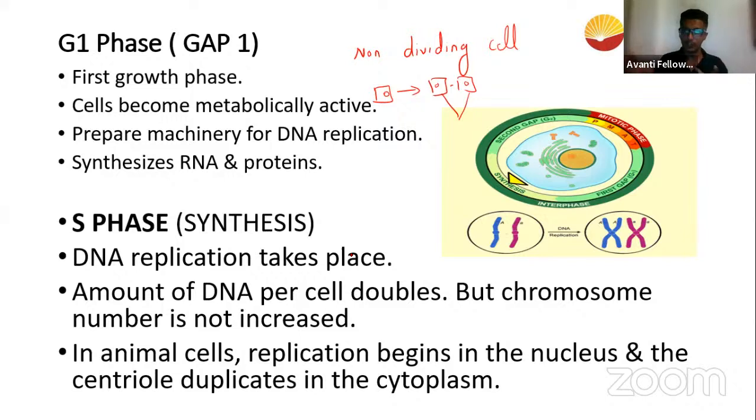Basically, it has a growth phase. G1 is also called the gap one phase, or the growth one phase, as we have studied in the earlier classes. Here, many of the organelles also develop along with the metabolic activity. The metabolic activity of the cell is very, very active. That's what we understood. And then it prepares for the DNA machinery.